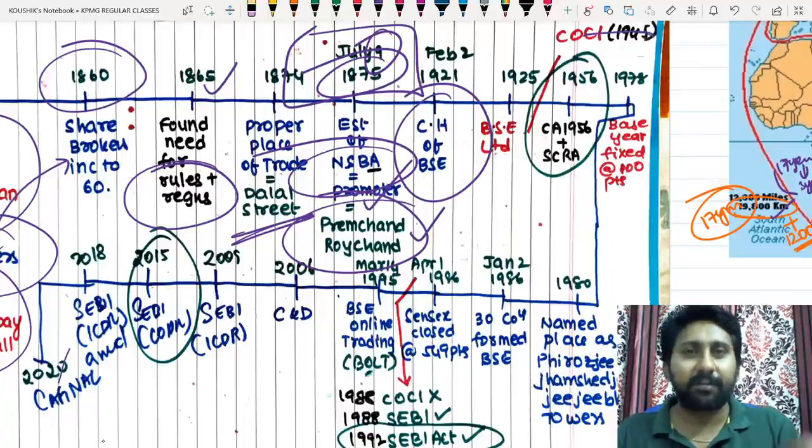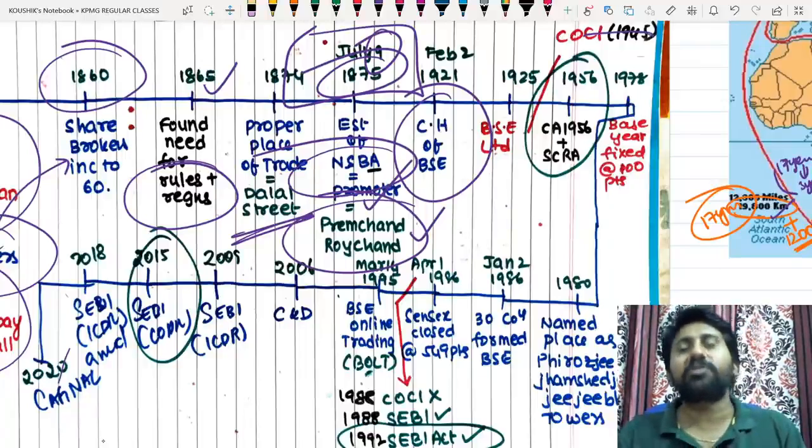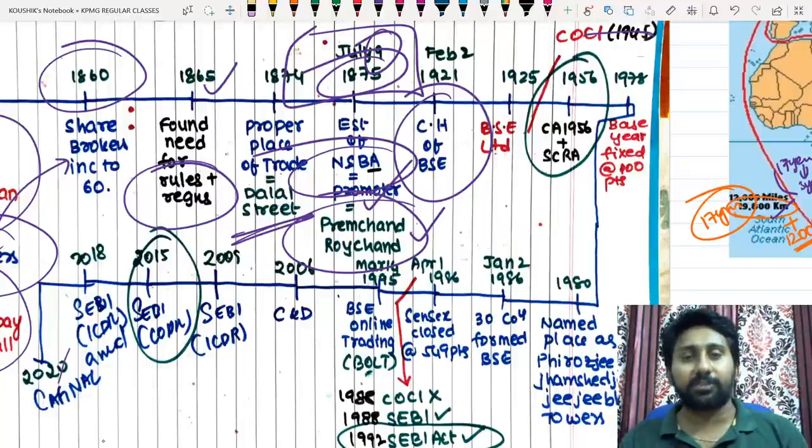To become a good lawyer, to become a perfect person to give a judgment, first you need to understand the historic setting very clearly. That's why I'm taking an elaborate session on SEBI.